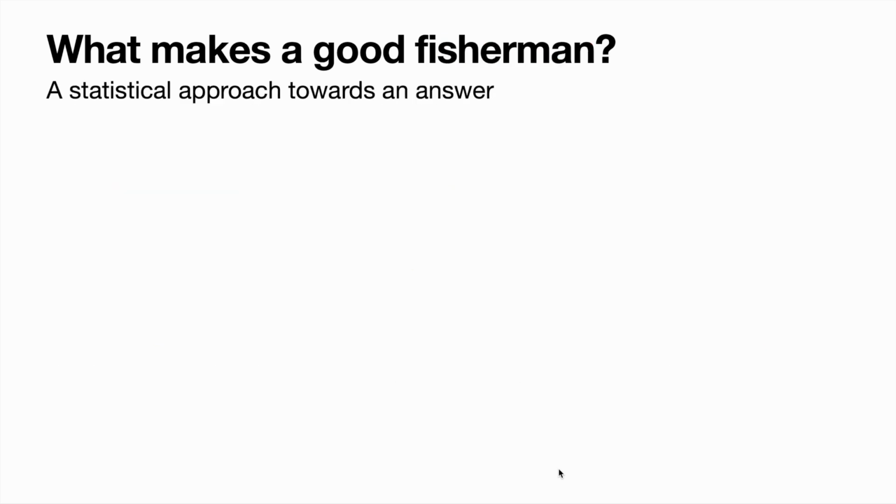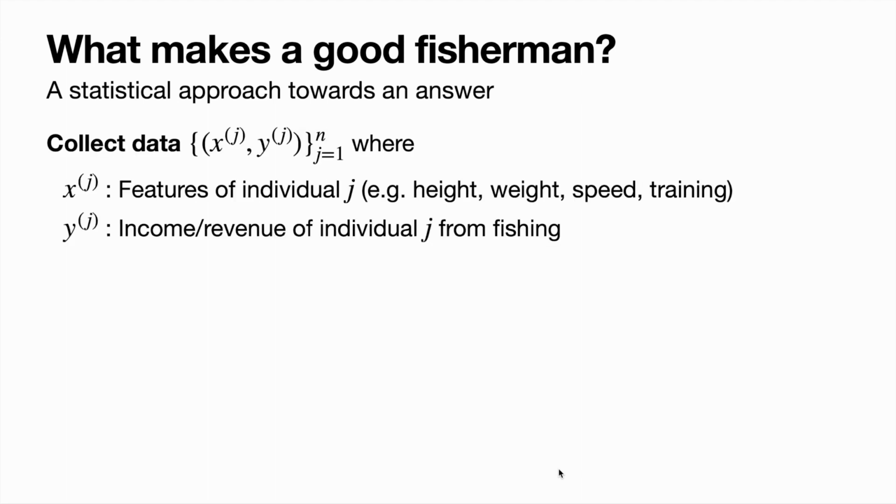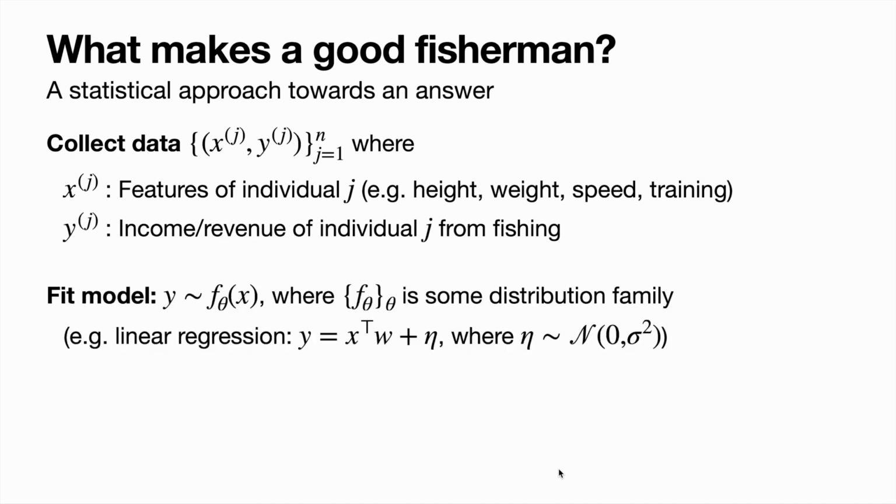Okay, so if our question was actually what makes a good fisherman, a reasonable approach towards an answer would be the following two-step procedure. First, we might go out, say, into a village, and collect a bunch of data. For example, for each individual in the village, we might collect a vector of their features, for example, their height, their weight, their speed, as well as how good they are at fishing, which we might measure using, say, their income. After collecting this data, we'd fit some kind of model, say a linear regression, predicting the income from the features, and we'd hope that this model gives us a good idea of the answer to our question, what makes a good fisherman?